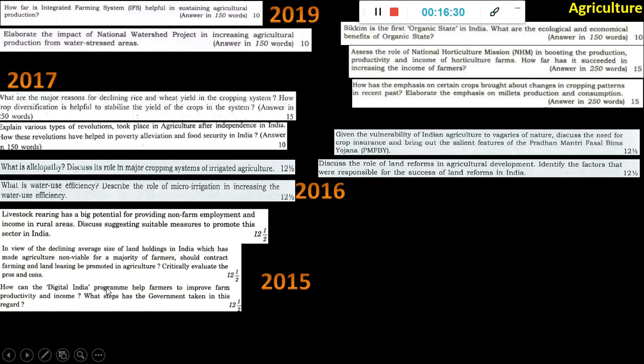How can the Digital India program help farmers to improve farm productivity and income? What steps has the government taken in this regard? Okay, so this was asked in 2015. At that time too many steps were not there actually. And now in 2020 if they ask, you will have huge content for this because now everything is being digitized. There is a drone system being used. Many technological things, satellite-related monitoring is used. So there are many things which can help agriculture improve through digital means.